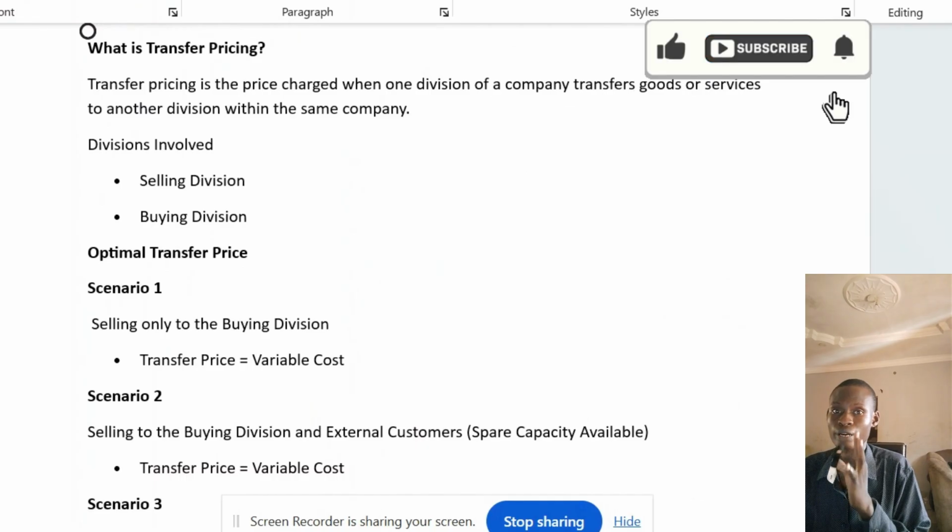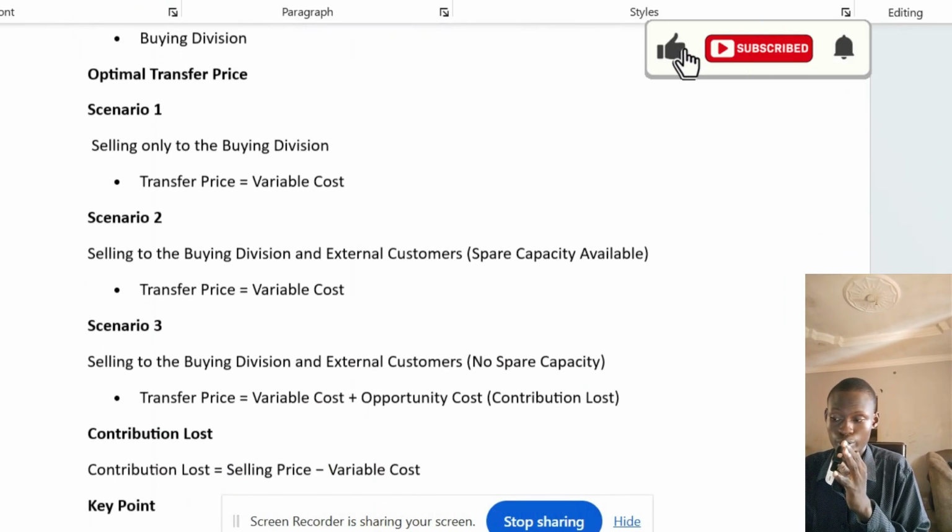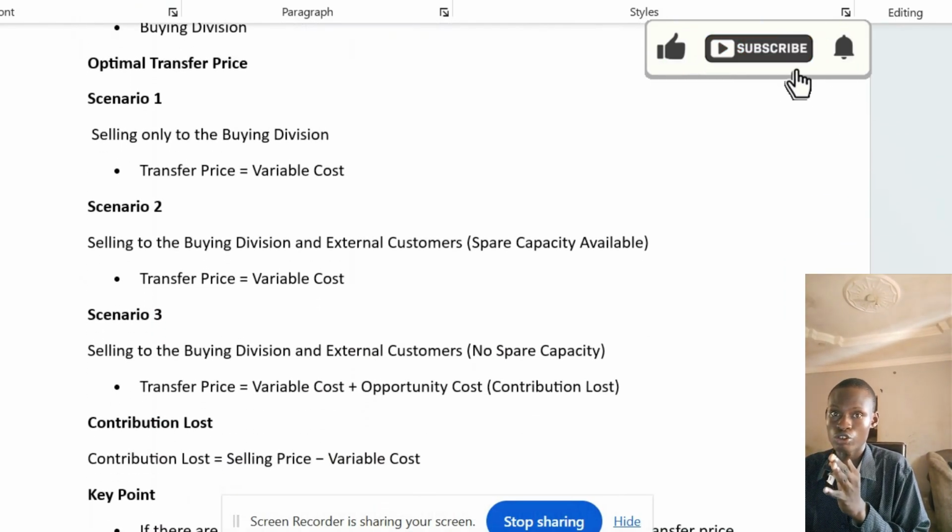Selling only to the buying division, the internal buying division, the transfer price is variable cost. Selling to the buying division and external customers, but there is spare capacity: since there is spare capacity, they can produce all that needs to be produced, so there is no opportunity cost and no contribution loss. The transfer price is still the variable cost. But when there is no spare capacity, definitely there will be opportunity cost. Contribution will be lost, so the transfer price will not be the variable cost alone. It will be the variable cost plus the contribution loss. Note, the company will always prioritize internal sales before external.